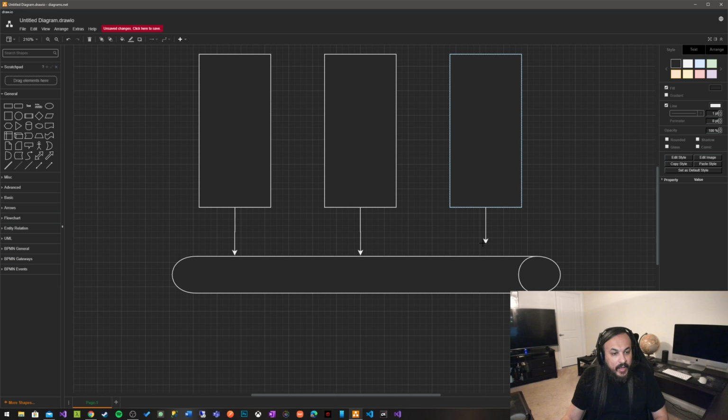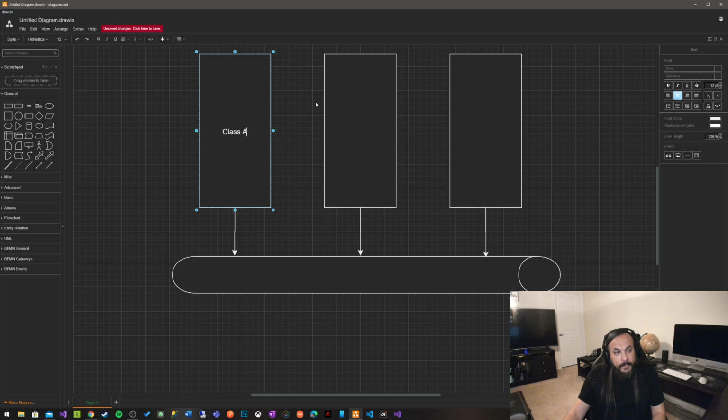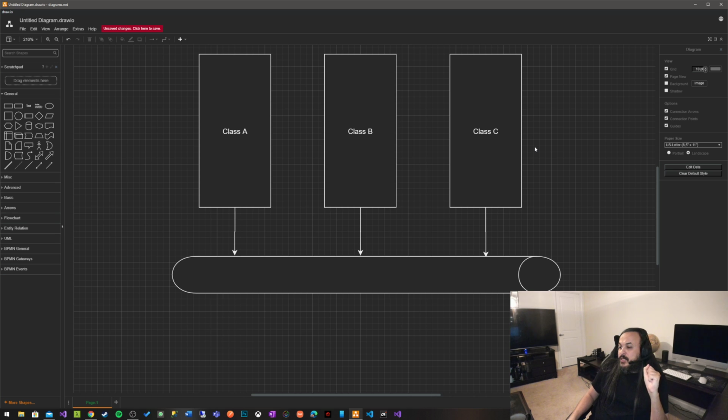So these classes, as class A and class B and class C, they really don't care about how you're implementing it, what kind of method is picking up the message. They don't care about none of that. All they know is that they need to put a message on a queue, and they need to wait for a message to be picked up from that queue. So that would be the sending of the message and then the response of the message, right? So that means class A and class B and class C are truly decoupled from each other.